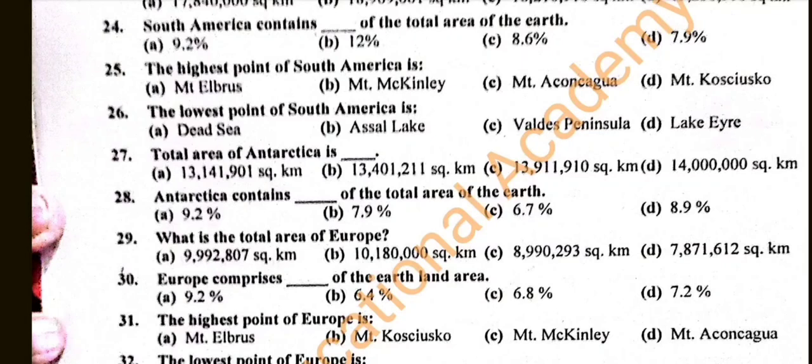Question number 30. Europe comprises dash of the earth's land area. A. 9.2%, B. 6.4%, C. 6.8%, D. 7.2%. And the correct answer is C. 6.8%.